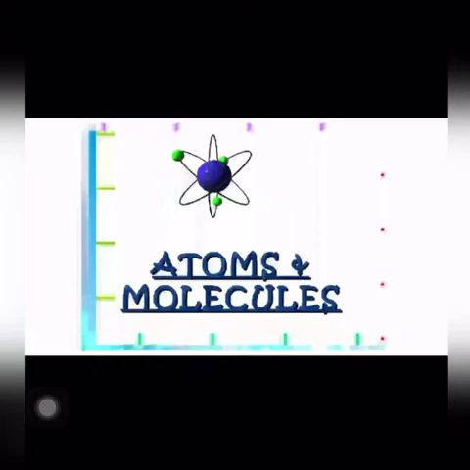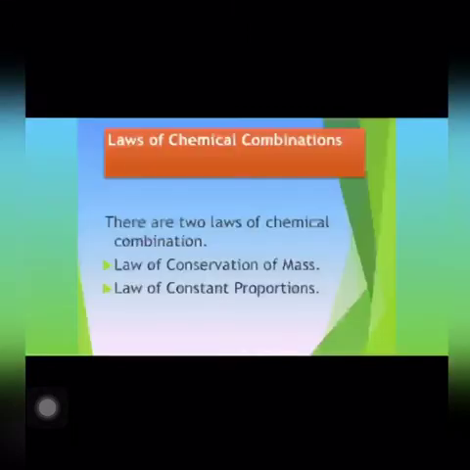We shall also represent the elements in compounds by chemical symbols and formulae respectively. So let us first start with the laws of chemical combinations. Since early 17th century, scientists were trying to establish the basis of the chemical combination, and as a result of vast researches, they came to the conclusion that these chemical combinations are based upon certain laws, known as the laws of chemical combinations.